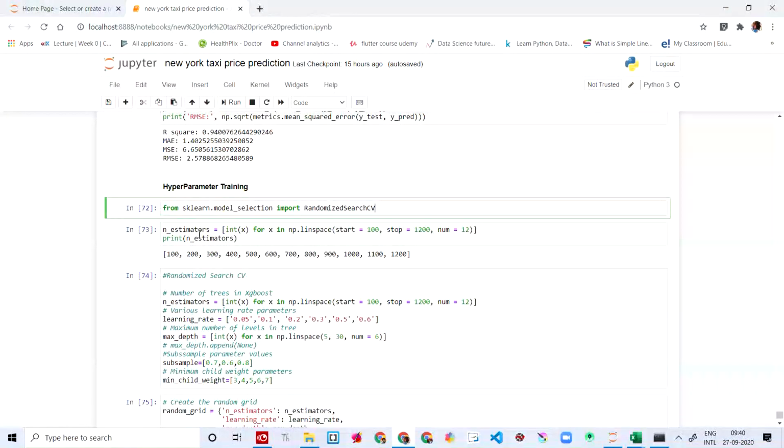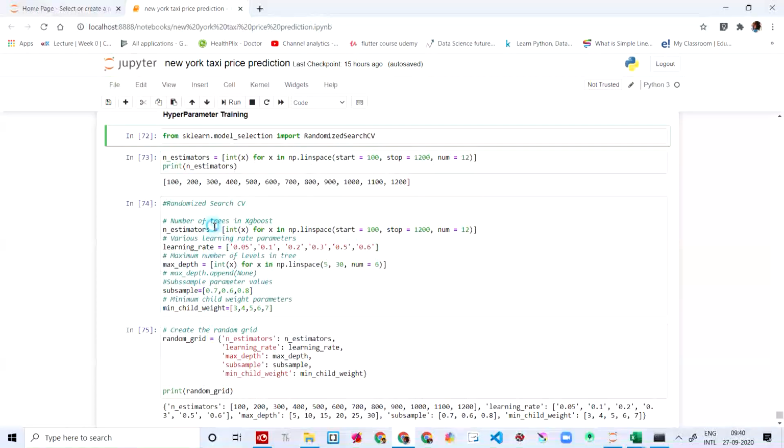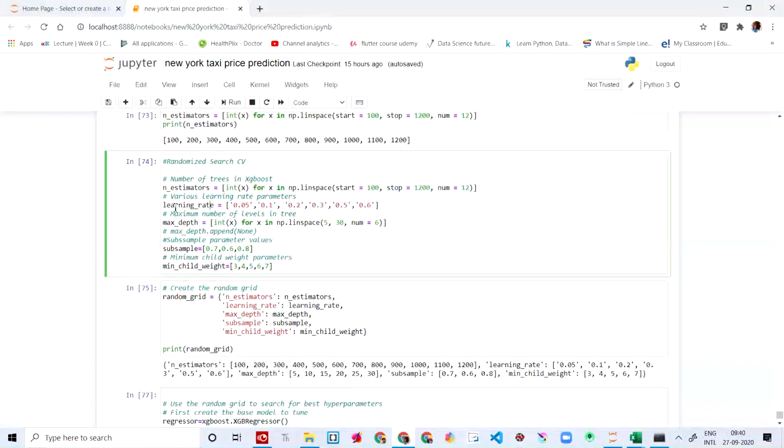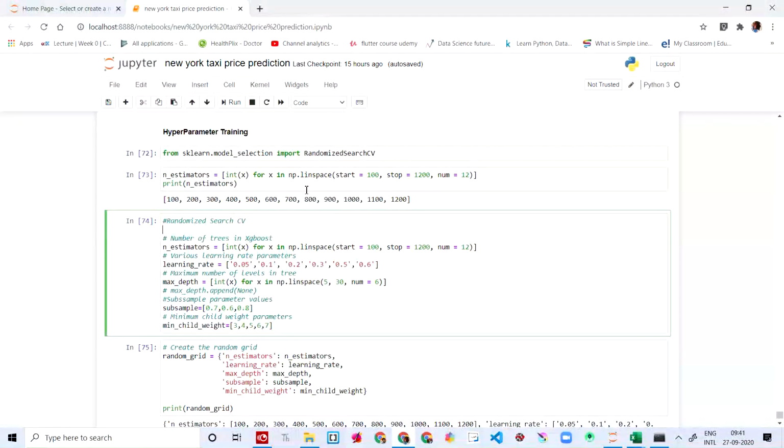And then we're going to say n_estimators is equal to, for x in np.linspace, start is equal to 100, stop is equal to 1200, number is equal to 12, print n_estimators. So these are all the n_estimators, and we're going to set the n_estimators here. This is basically the number of trees in XGBoost, that means the number of decision trees that we had to create.